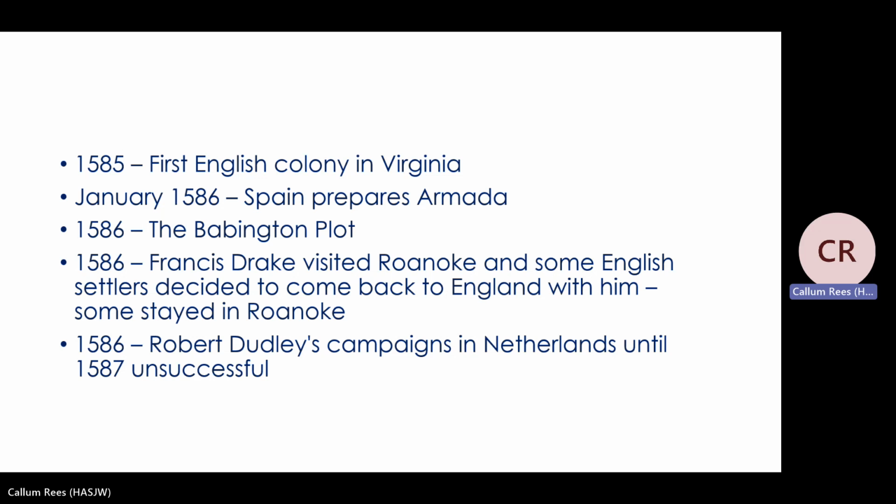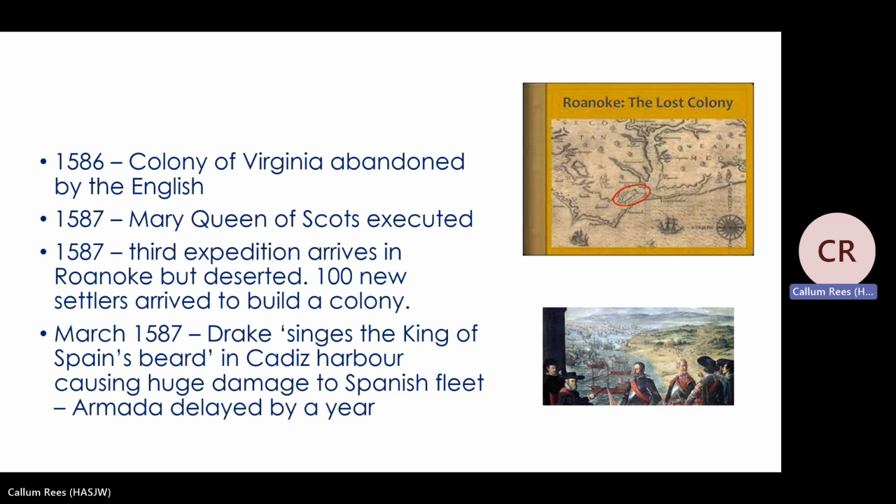Now it's getting even worse for England in the Netherlands, because Robert Dudley is Elizabeth's main military commander. He leads a campaign in the Netherlands, but it's pretty unsuccessful, and the Dutch rebels do not gain much at all. The Spanish are still in control. So the colony of Virginia is then abandoned by the English. So this first colony has not been successful.